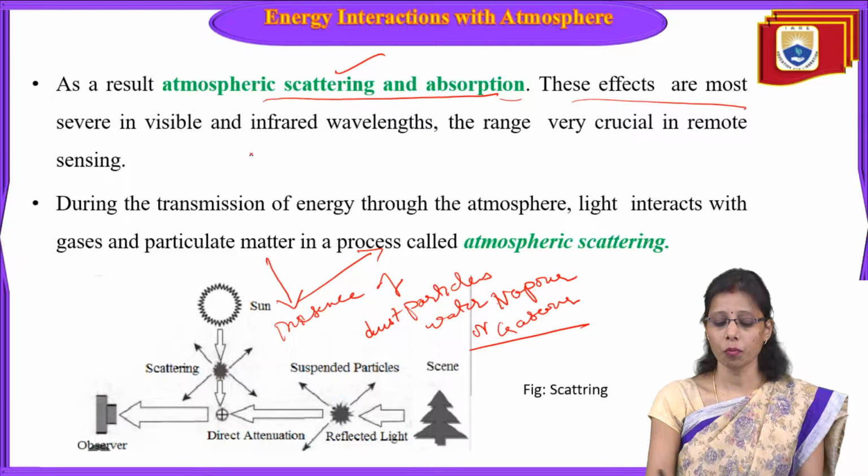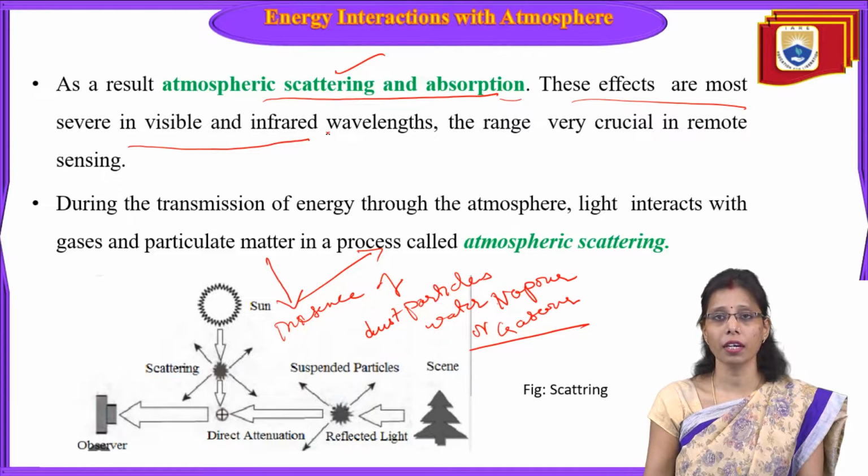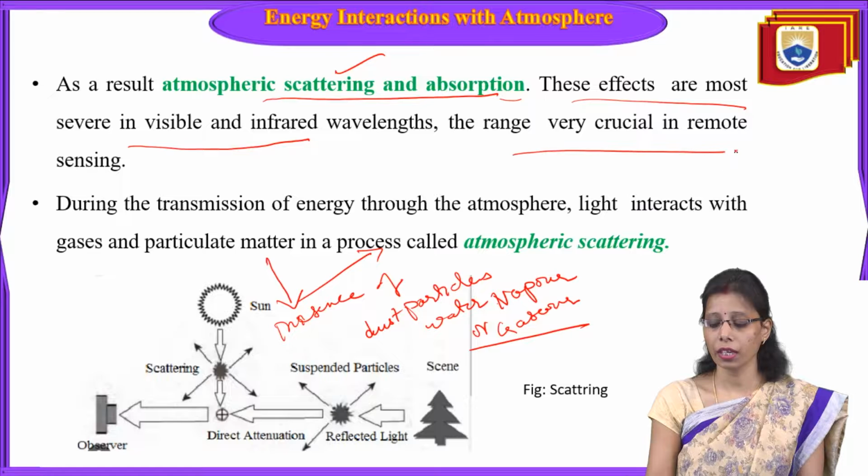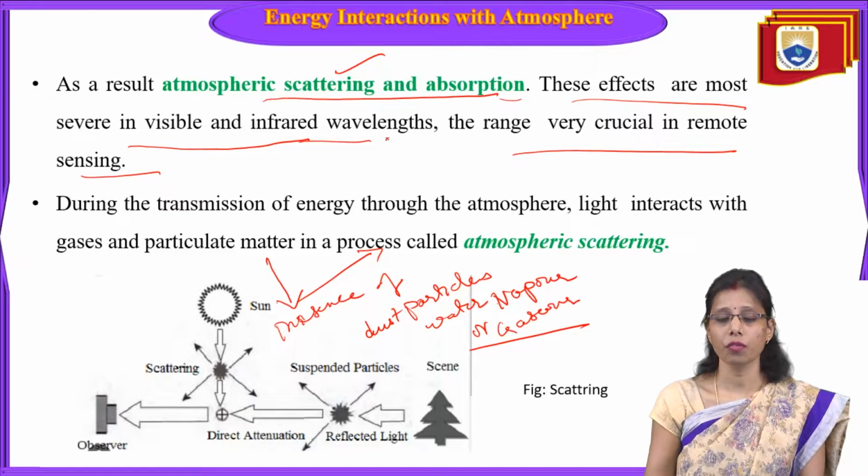So these effects are most severe in the visible and infrared wavelength regions. So this range is very crucial in remote sensing. This always happens in the visible region or in the infrared region. The visible region, I hope you remember, we discussed in the electromagnetic radiation, the electromagnetic spectrum.